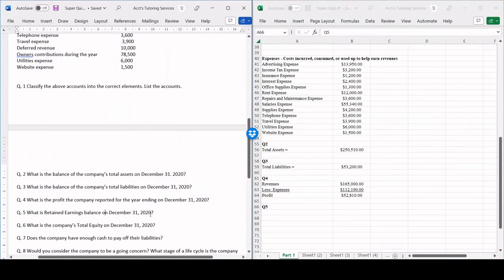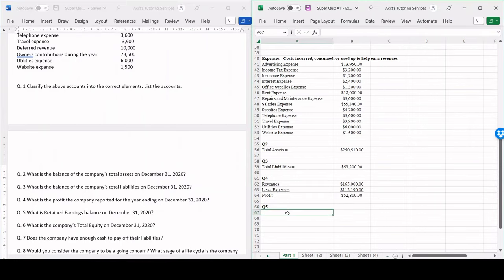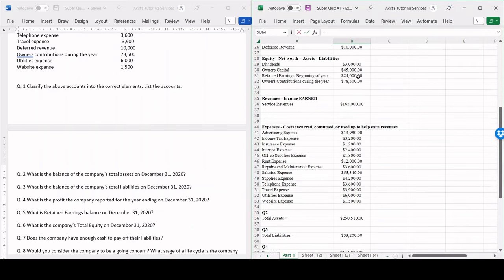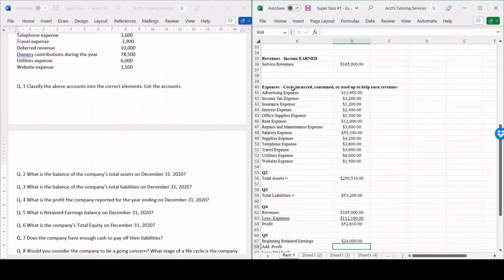Now to calculate question number 5. What is the retained earnings balance on December 31st, 2020? Remember, retained earnings is the product of beginning retained earnings, add profit, less any dividends to arrive at ending retained earnings. So this right here is a statement of retained earnings. So the beginning retained earnings balance is going to be the 24,000, which is coming from equity.